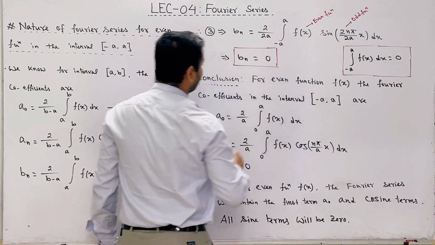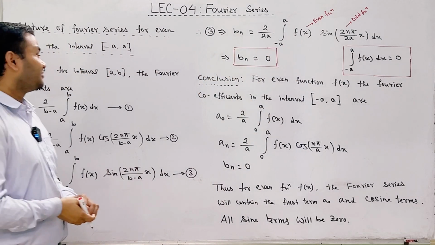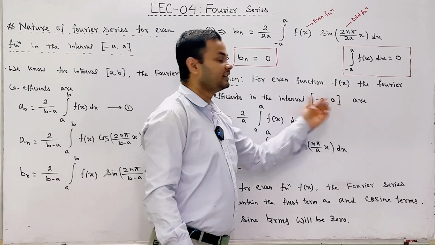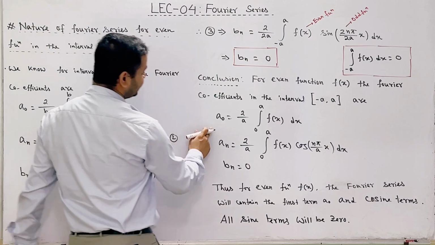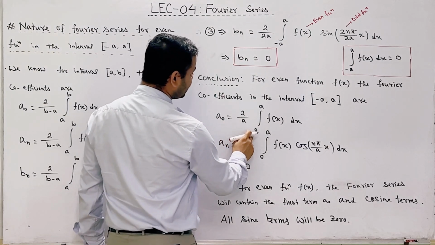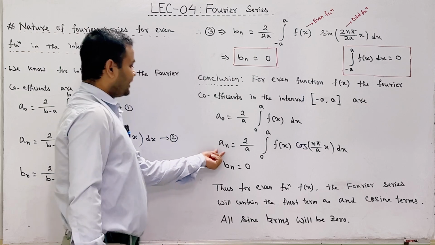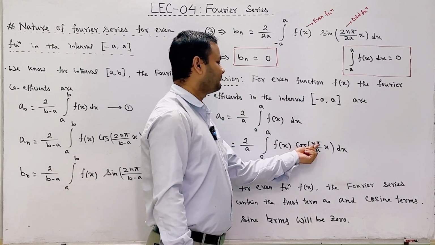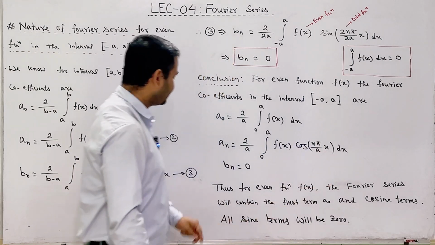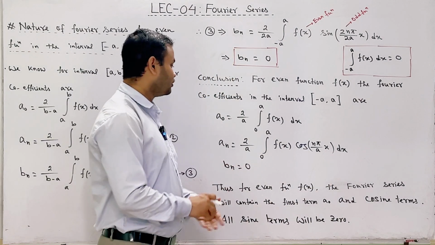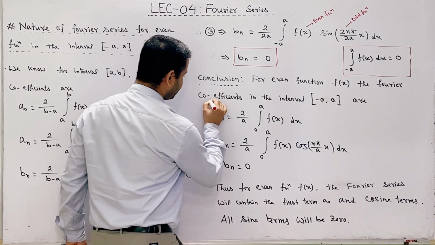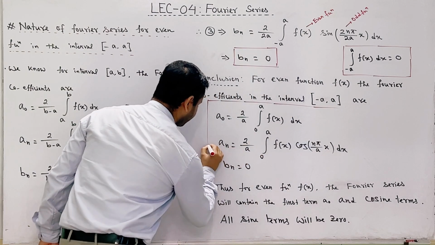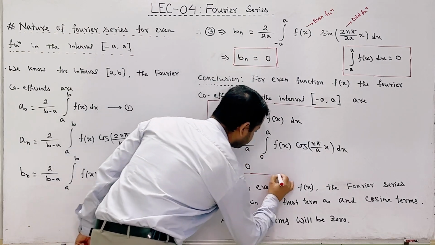So finally we can conclude that when the non-sinusoidal function f of x is an even function and it is defined in the interval minus a to plus a, then Fourier coefficients will be a naught equal to 2 divided by a integration 0 to a f of x dx, an is equal to 2 divided by a integration 0 to a f of x cos n pi by a into x into dx, and third Fourier coefficient bn will be equal to 0. Okay? So this is our final conclusion.